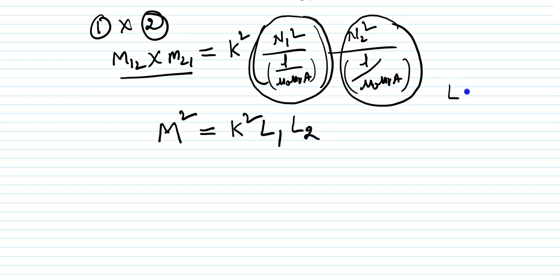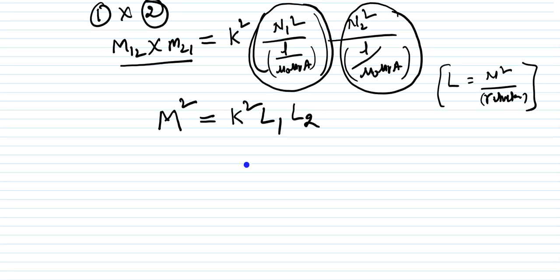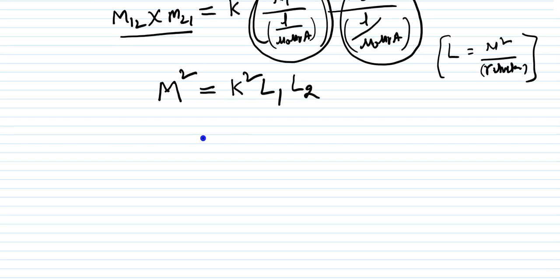L is nothing but N square by reluctance, and reluctance is L by mu naught mu r A. That concept was already discussed in the earlier classes. So this is the final expression we are going to get here.